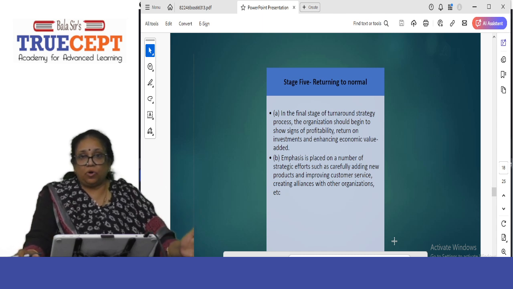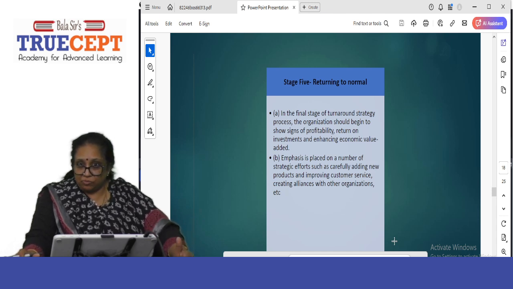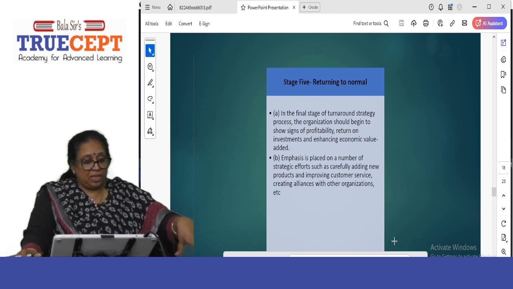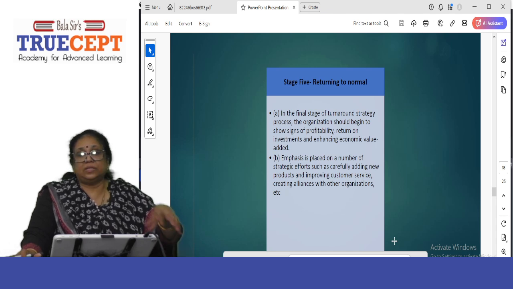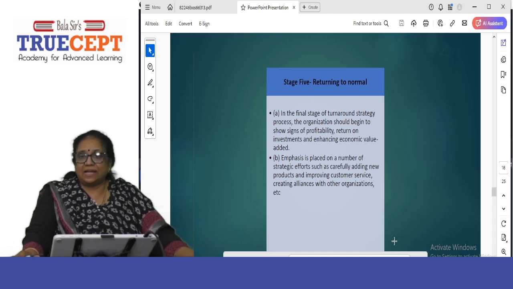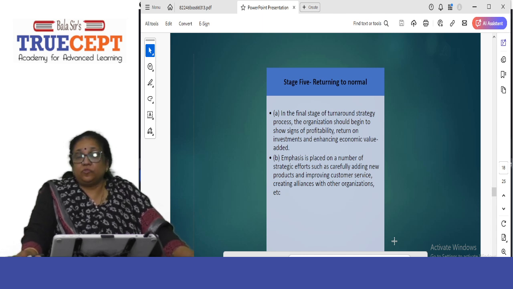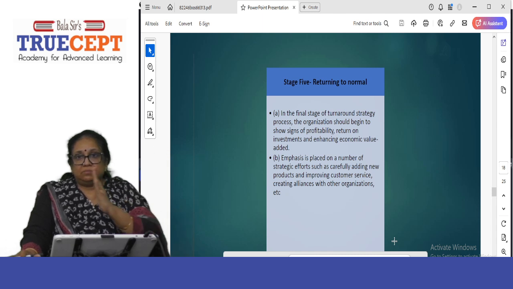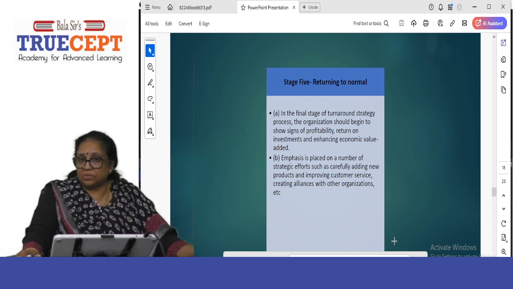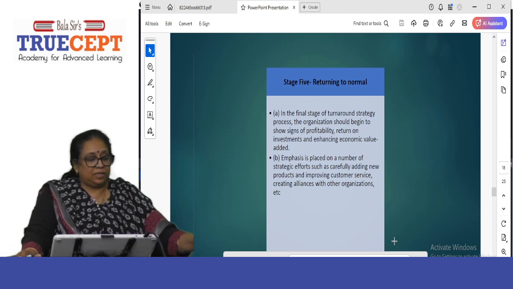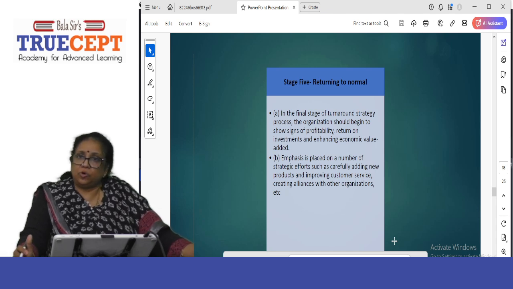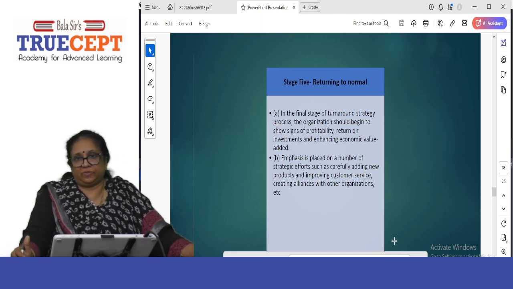So the company, Synergy Limited, what are they suffering from? Please mention it. And then you say the company should look out for the retrenchment and turnaround strategy to find its feet in the business world. And then you explain these 5 stages, how you have to analyze the current problems, find out the root cause, then create a strategic plan and put it into action. Once you do that, see how it works, and then you come to the end. Definitely by the time you are in the final stage, the company will show some profitability.